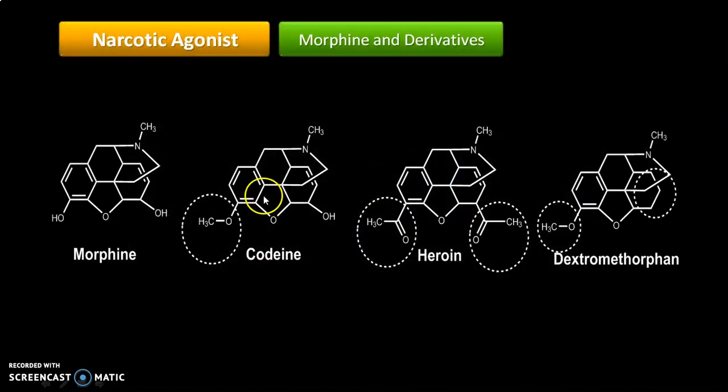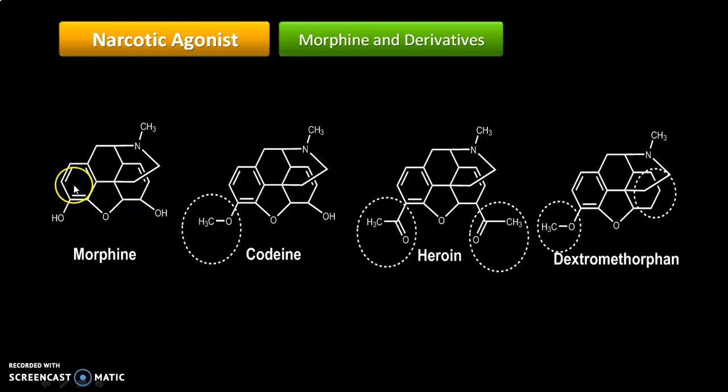Now we are seeing what kind of derivatives people have synthesized from morphine. So this is morphine. It is quite difficult to understand the structure of morphine, but here I'll show you the trick. So this is a phenanthrene ring, you can see this phenanthrene ring. Okay, this is a cyclic ether, and this is our additional group, and this bridge is connected with this middle cyclohexane ring. Okay, and here you have to remember OH, OH.